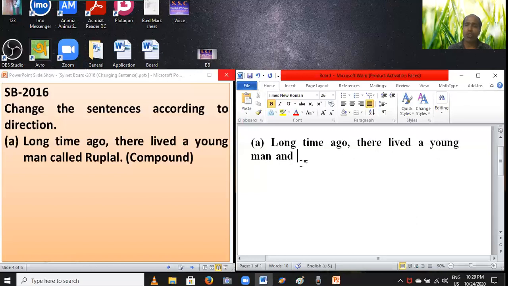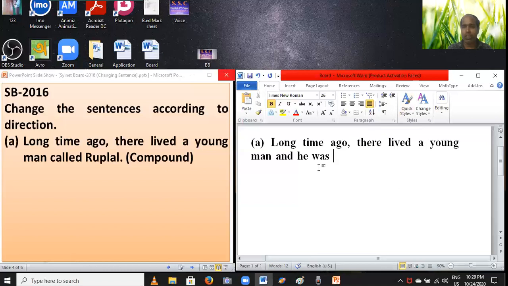You have to set a pronoun for "a young man": you have to write the pronoun "he", and then set the be verb "was", as the principal clause is in past form.